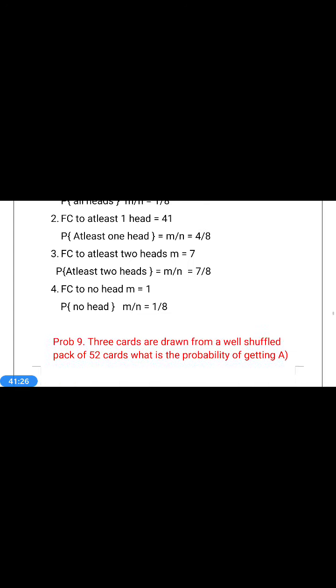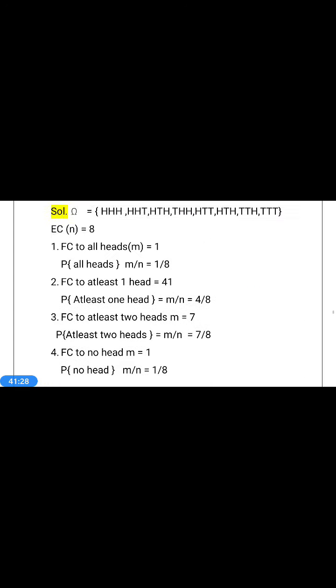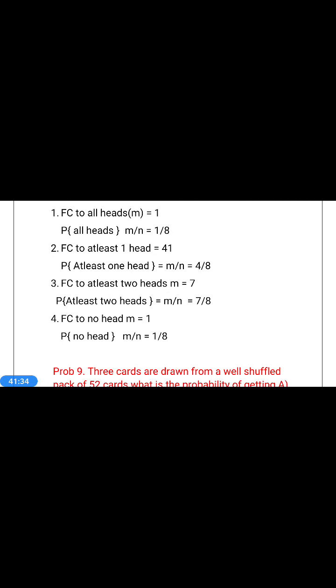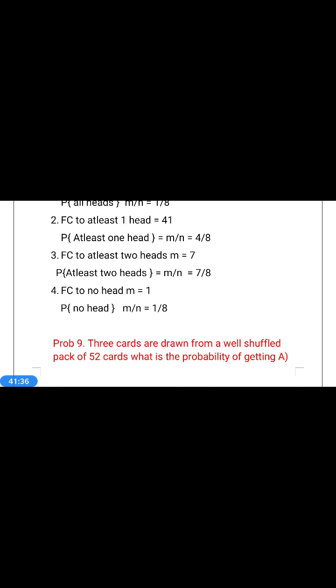Last one. Favorable case to no head. No head means the last one is the only event having no H. So that is taken into consideration. The favorable case to no head is 1. Therefore the probability of no head is equal to m by n, which is 1 by 8.